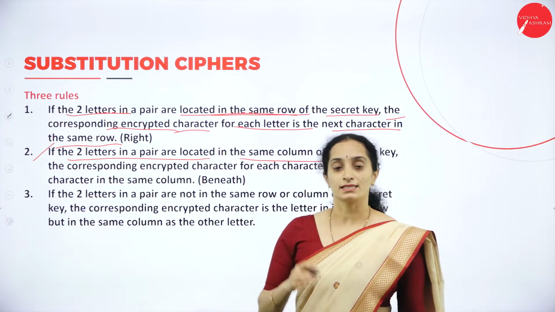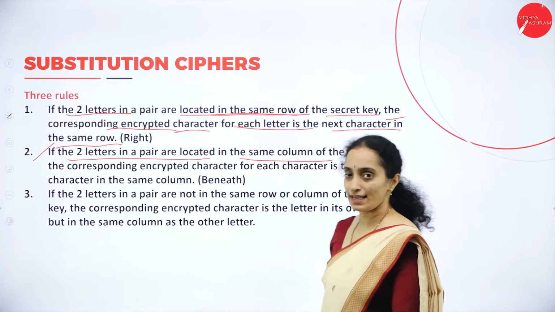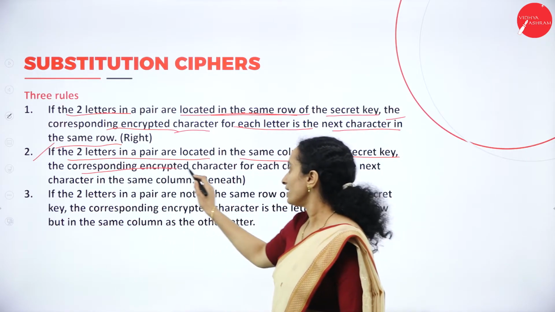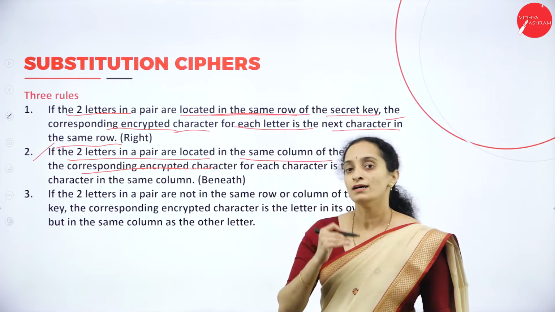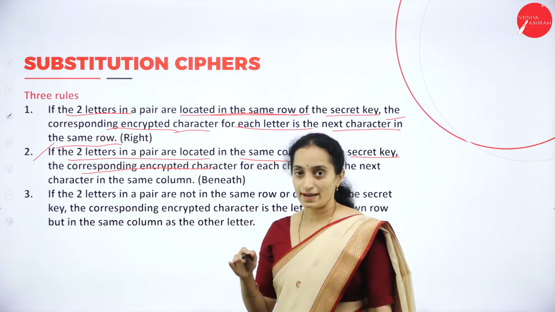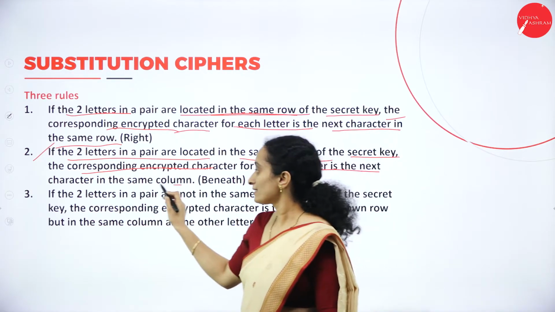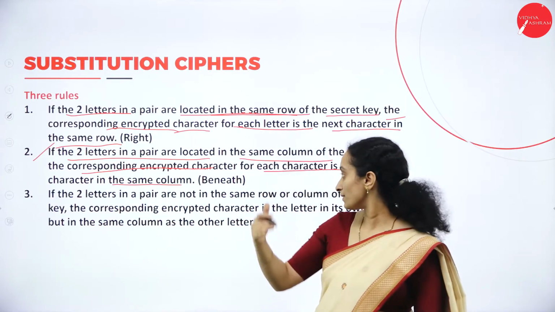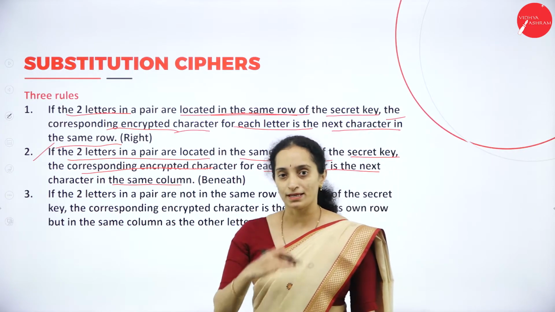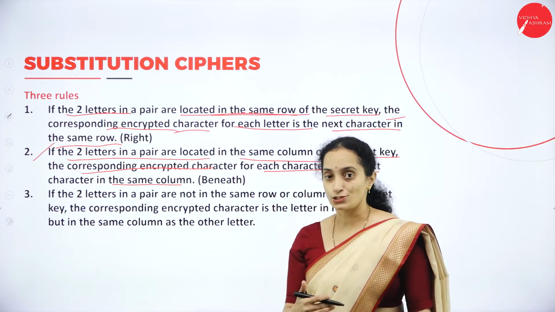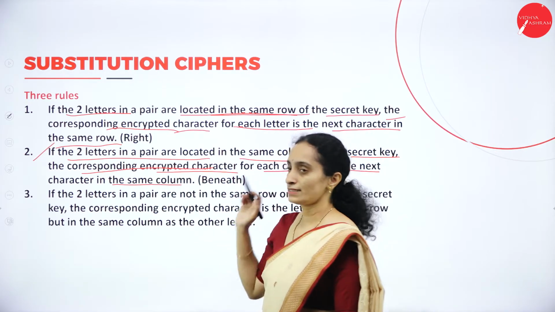If both plain text characters are in the same column, the encrypted character for each is the next character in the same column, that is the beneath or downward character, which is next to the character.